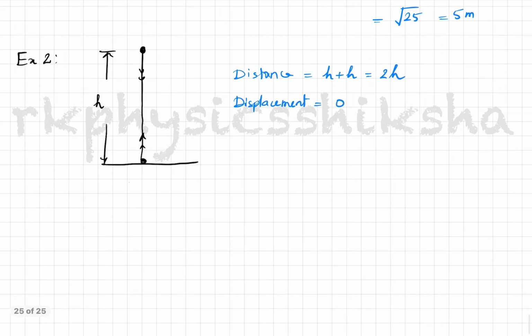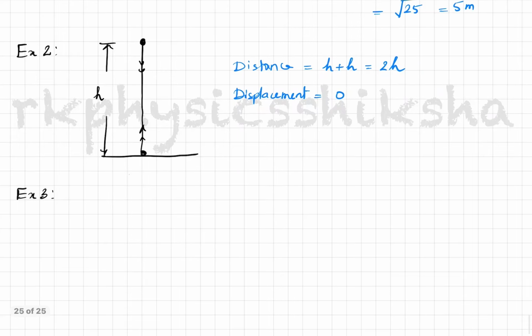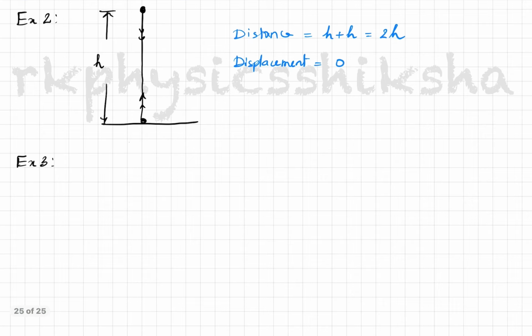Now let us take one more example related to this, example 3. For example, I take a semicircular path for a particle, a semicircular path of radius r. So a particle starts here and it will come back. It will take a path as you see here in the diagram.